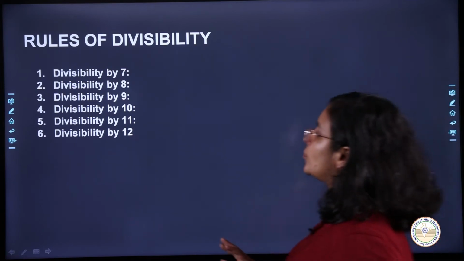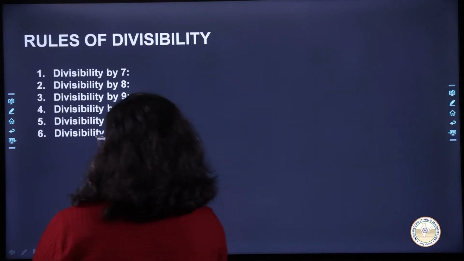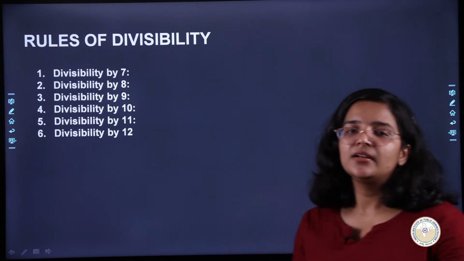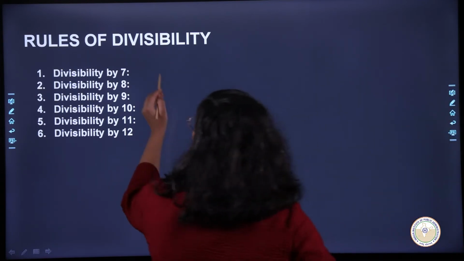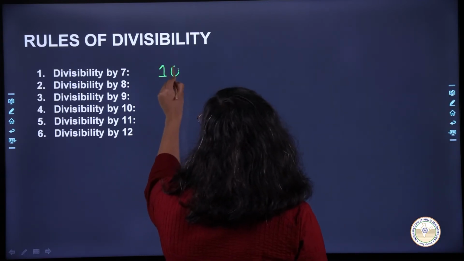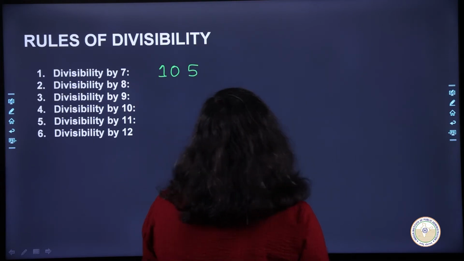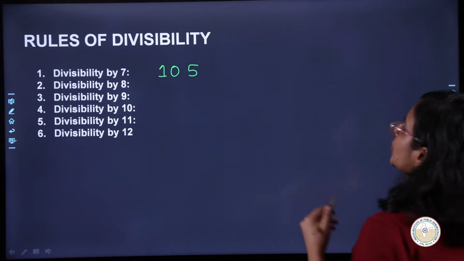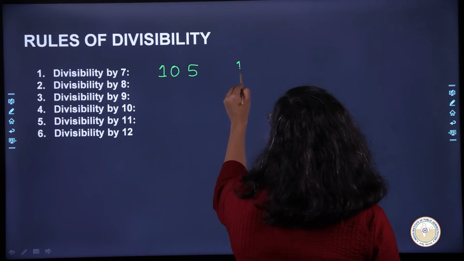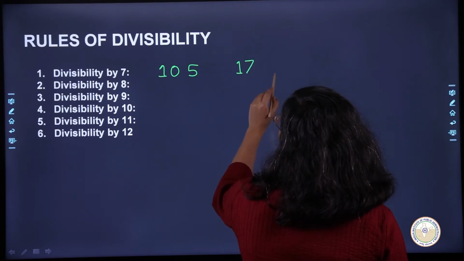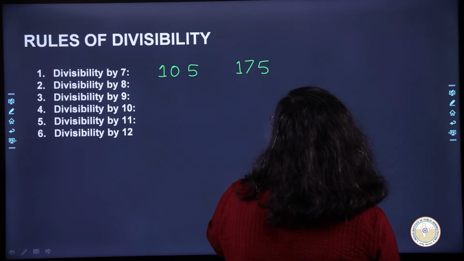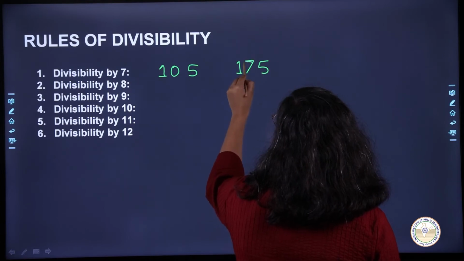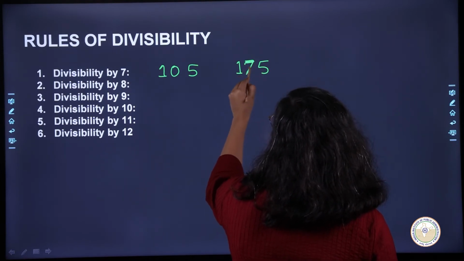Okay, so again, how do we check the divisibility for 7? Let's say I wrote a number 105. Okay, and then I also wrote a number 175. Okay, so this is 175.